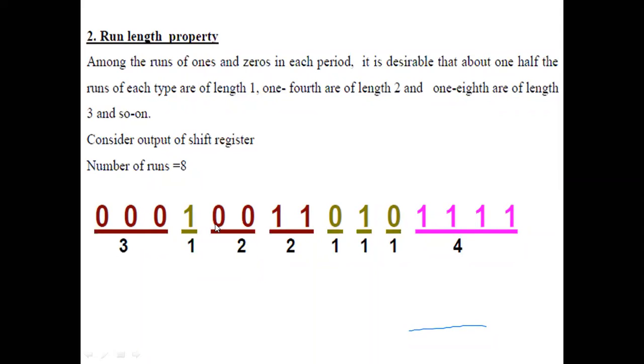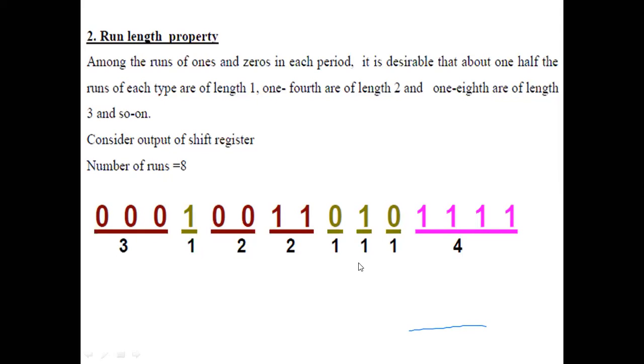The next bit is 0. The next bit is 0. So there is a repetition. There is a run of 0 for 2 times. So under that, underline and write down 2. Now the next bit after 0 changes to 1. After that also one more 1 is there. But after this, a 0 is there. So the continuous run is 2 times, length is 2, so write down 2. This is a single bit because after that comes 1. So this is 1.